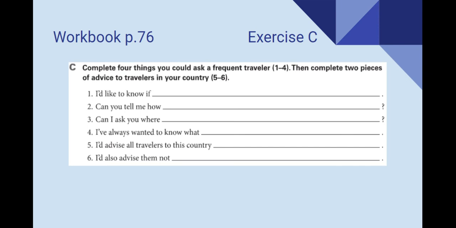Finally, let's work on exercise C. Here, we need to complete 4 things you could ask a frequent traveler and complete 2 pieces of advice to travelers in your country. For example, I would like to know if, can you tell me how, can I ask you where, etc. Remember to have this ready before class so we can use it in an activity.